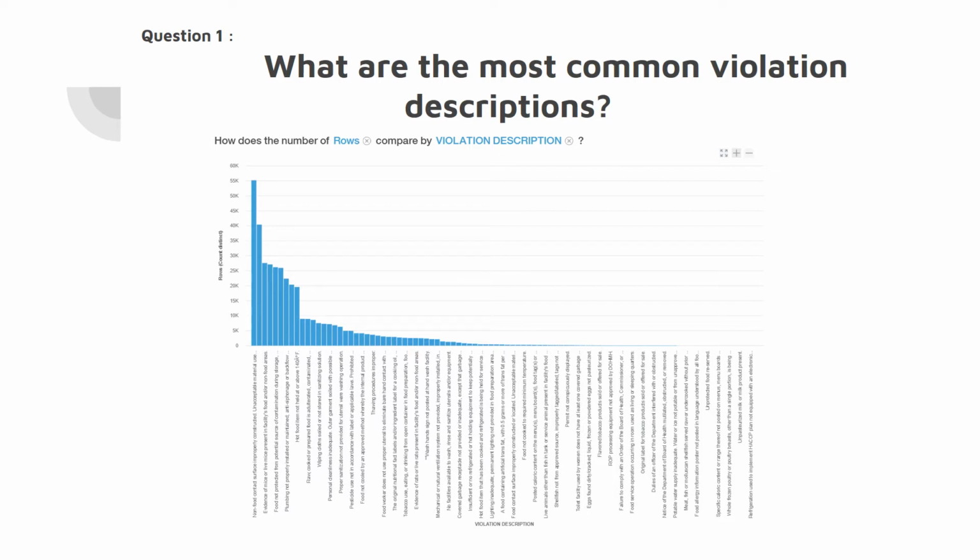The second most common violation, which will be more familiar to most people, is the evidence of mice or live mice present. It is a serious hygiene problem for restaurants, and it is surprising that over 40,000 examples of this violation exist in the dataset. The third most common violation was for food that was not protected from a potential source of contamination during storage. There were close to 28,000 instances of this violation.